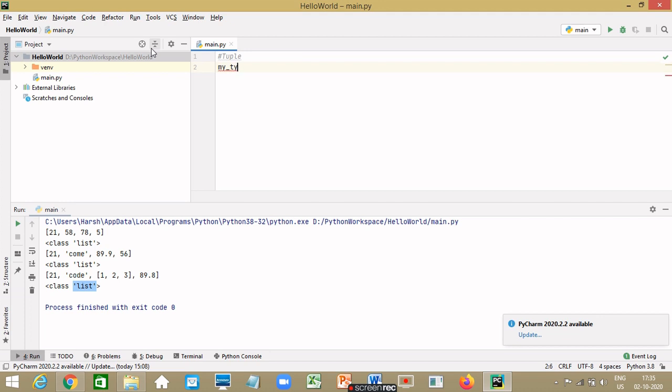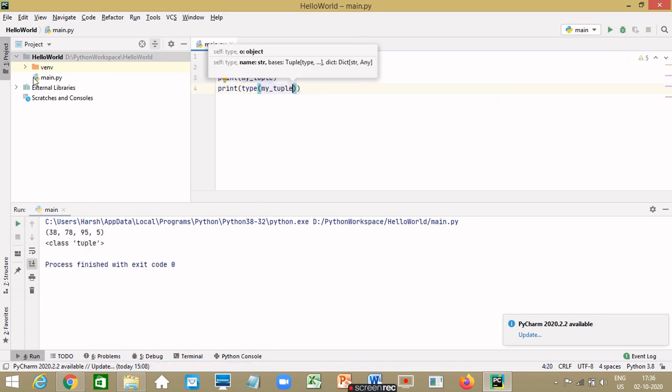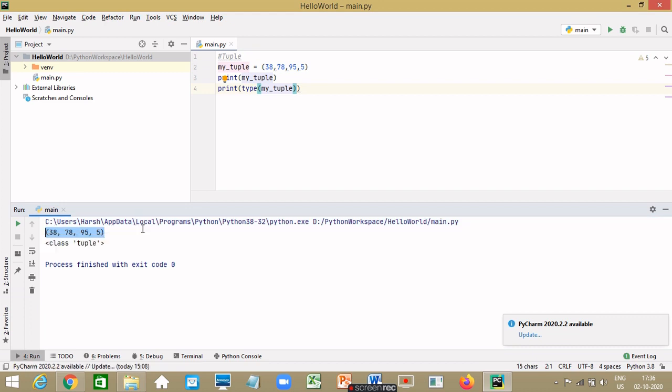Just say my_tuple is equal to, in the round brackets this time, say 38, 78, 95, 5. So let's print my_tuple and also print the type of it. We have it here. The tuple is printed and the type is tuple.